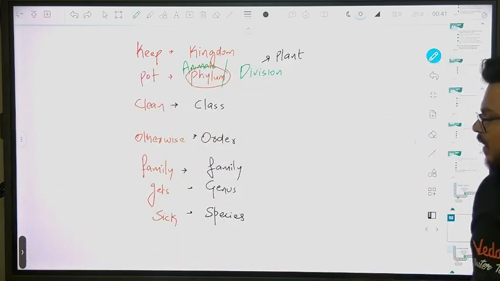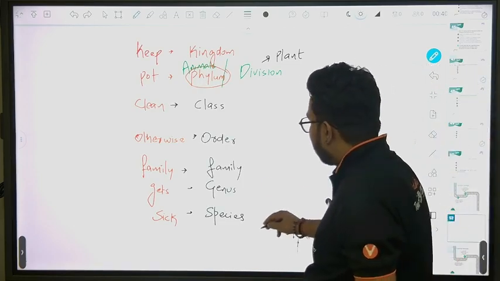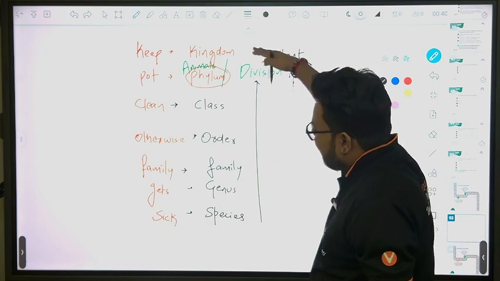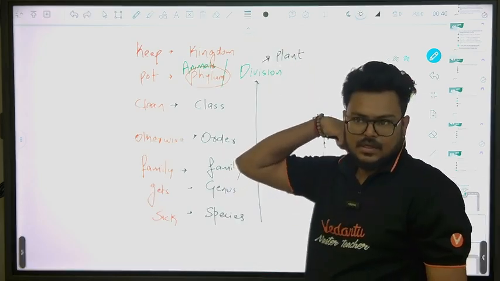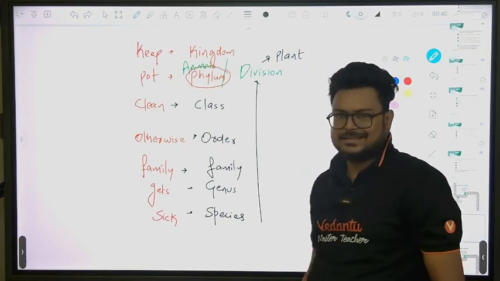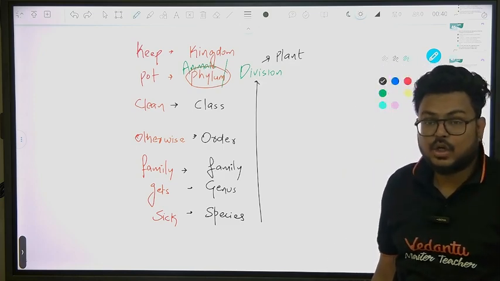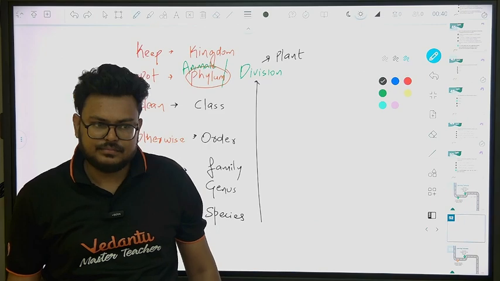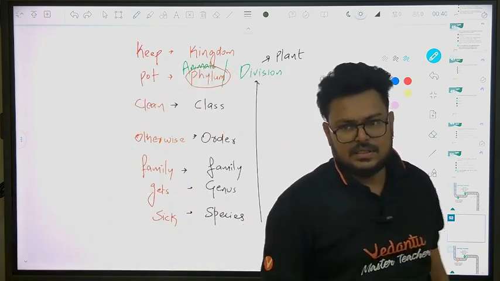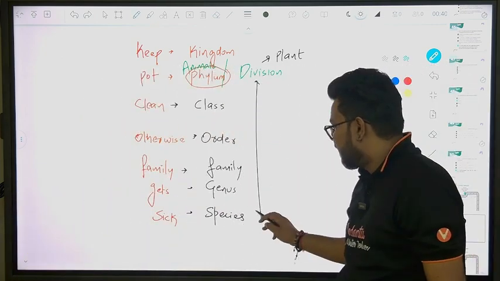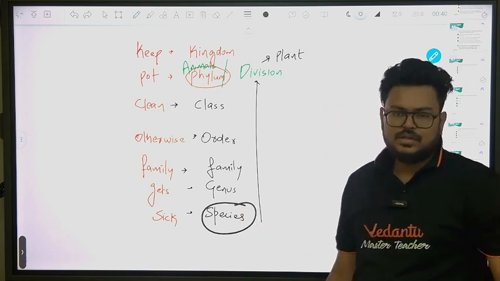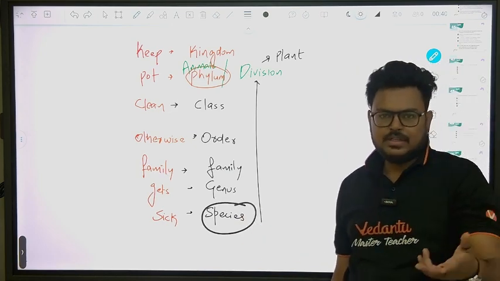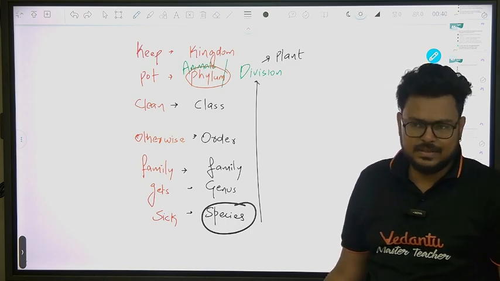When we are moving from the lower side of the hierarchy towards the upper side, the number of common characters reduces. How does it reduce? Very simple. If you talk about species, you can take the example of humans, Homo sapiens, genus Homo, species sapiens.